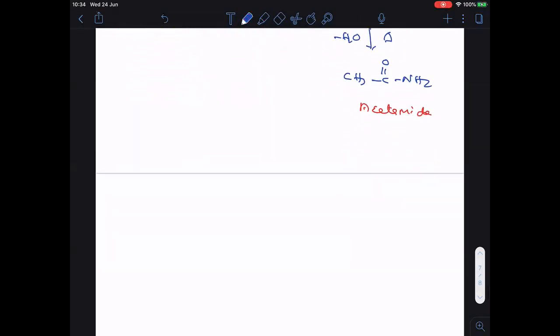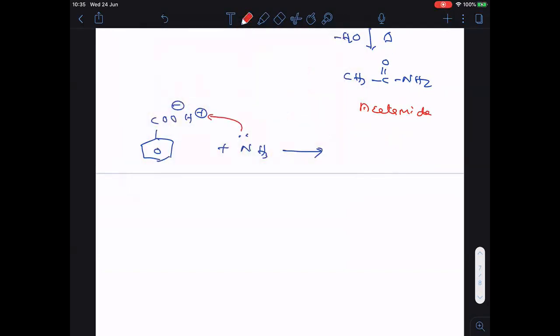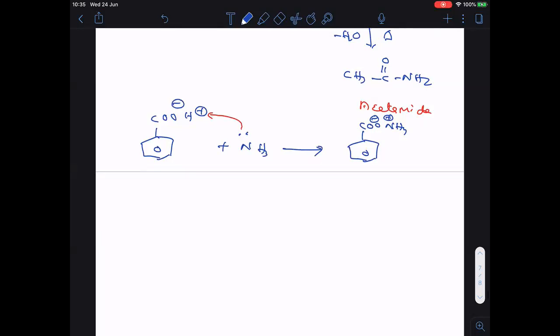Clear? Now, in a similar way, if I take benzoic acid, COO minus H plus, when it is treated with ammonia, nitrogen carries a lone pair and donates it to the H+ ion. Then here we will get COO NH4+, ammonium benzoate.